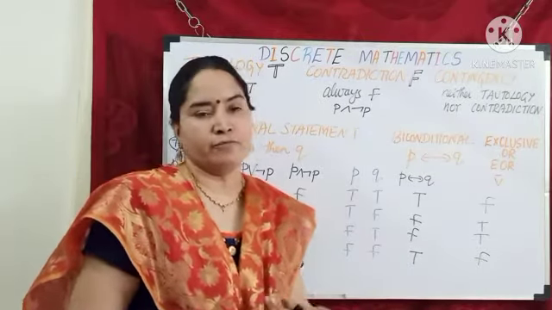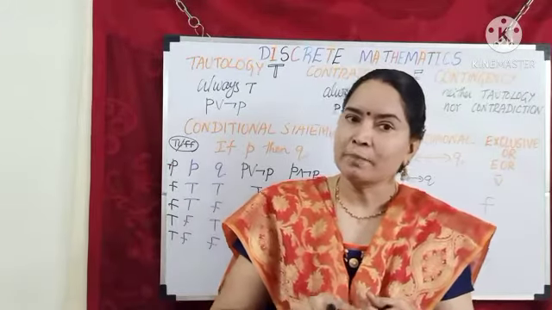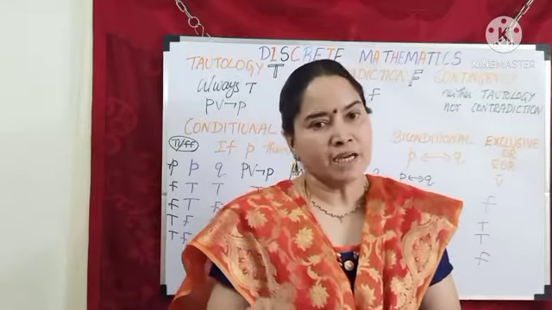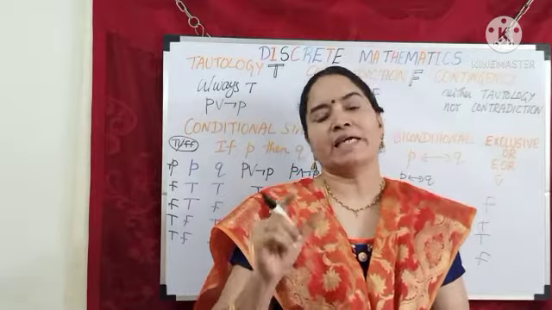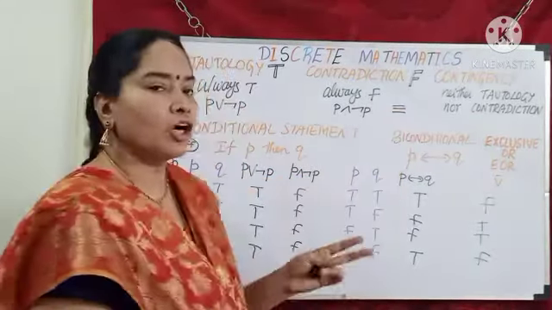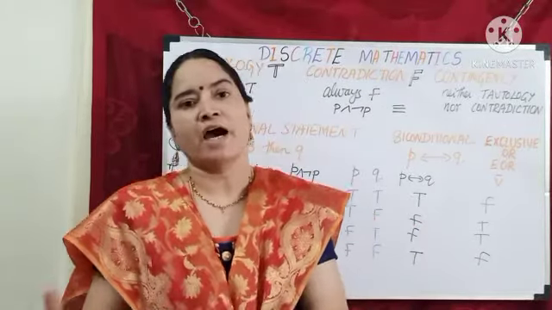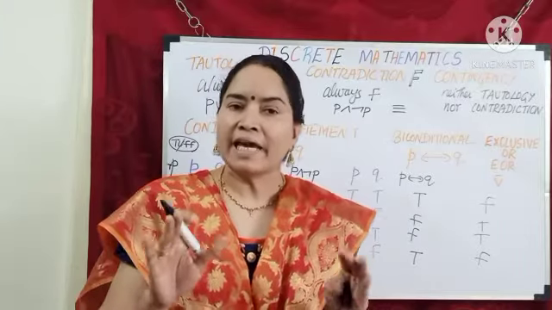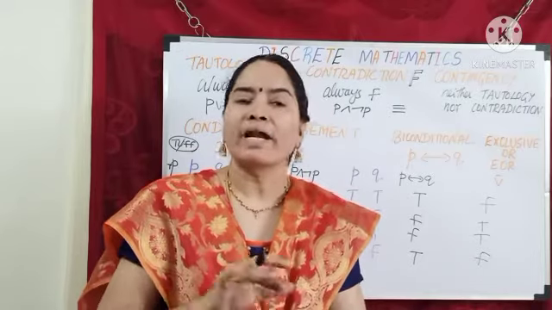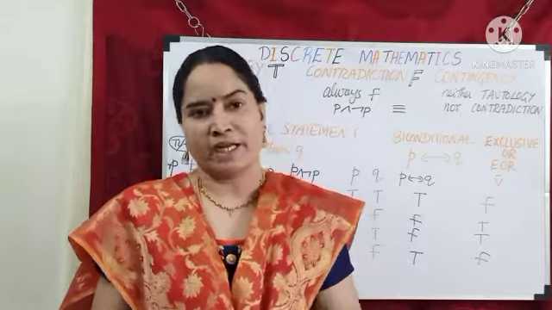Suppose I give you two statements, and both have the same answer. We declare the statements to be logically equivalent and we put this symbol. What do you mean by logically equivalent? The statements in LHS and RHS are equal. They contain the last column, or the final answer, one and the same. We call the statements logically equivalent.